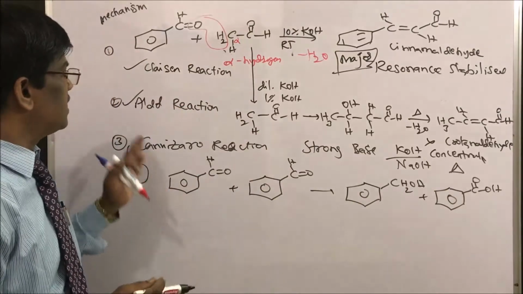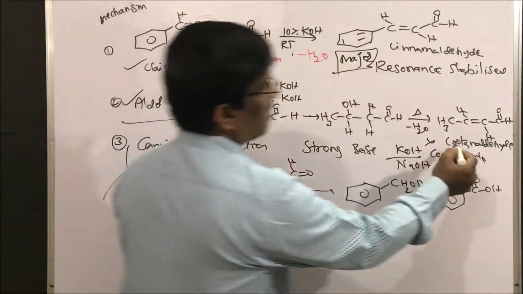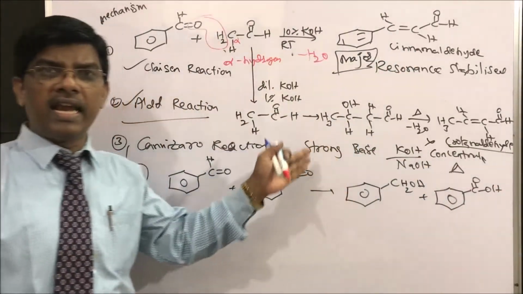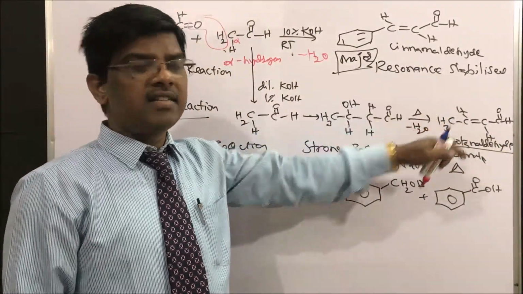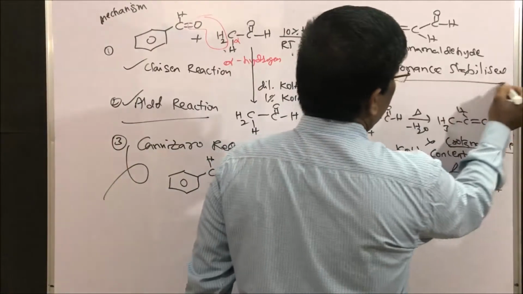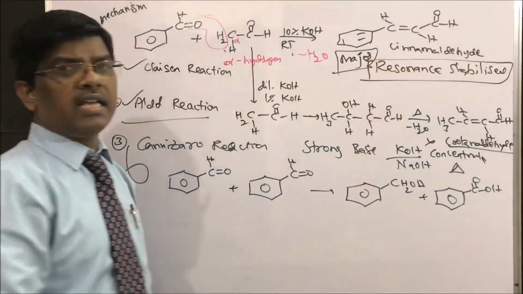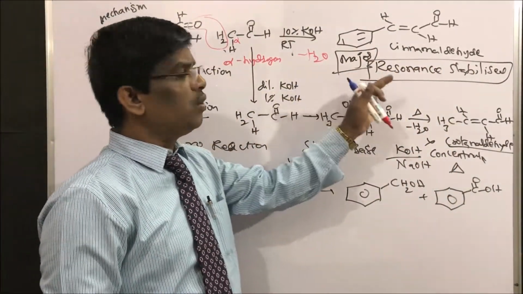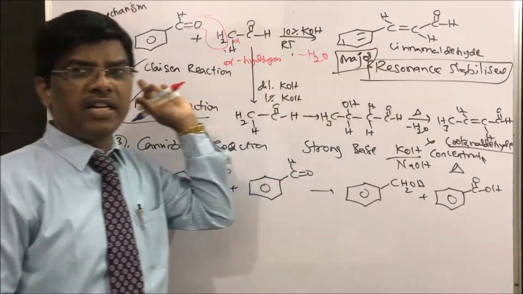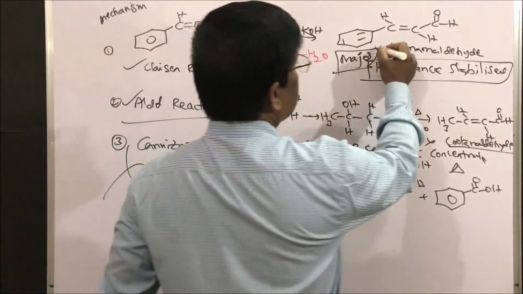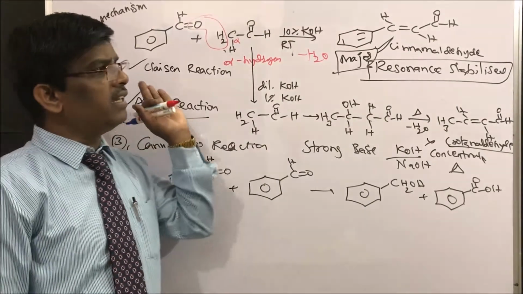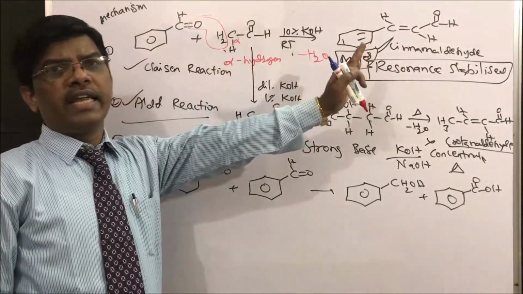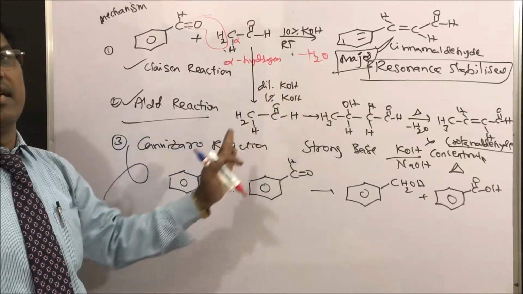Under these reaction conditions, the aldol product, crotonaldehyde, is not that favorable, it is not that stable. The resonance stabilized, more stable product is the driving force to give the major product under Claisen-Schmidt reaction. That is why we will get cinnamaldehyde as the major product in the Claisen-Schmidt reaction.